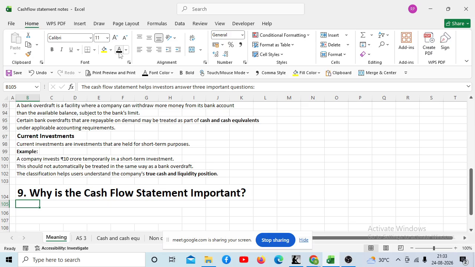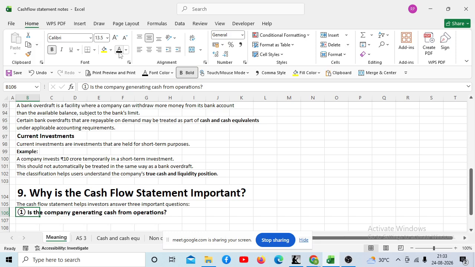Okay. Write, this point number 9 is written. So last, Fiza, read this point number 9. Why is the cash flow statement important? Okay. So the cash flow statement helps investors answer three important questions, right? Is the company generating cash from operation? A company may show high profit but generate weak operating cash.